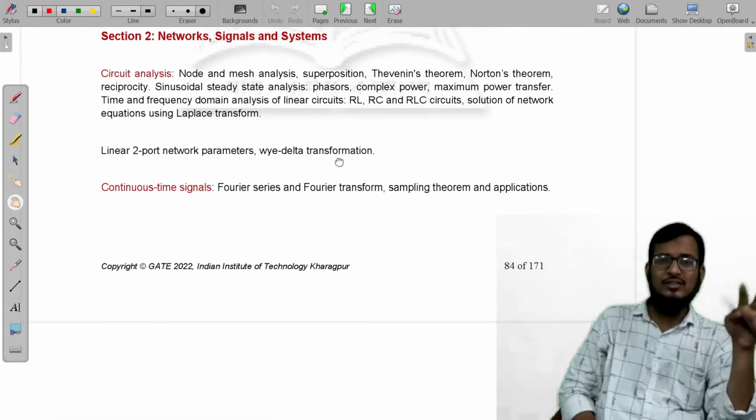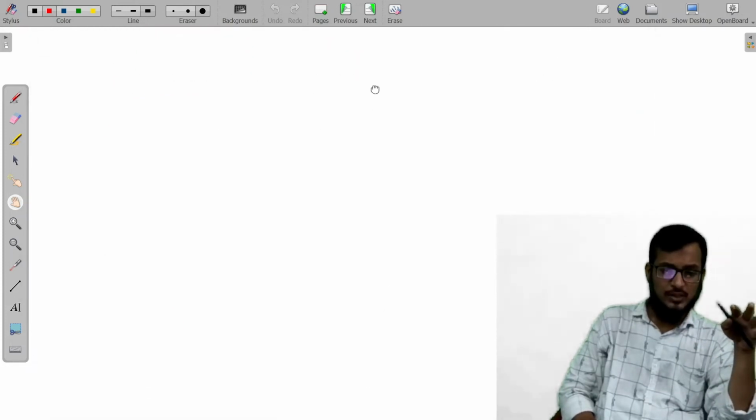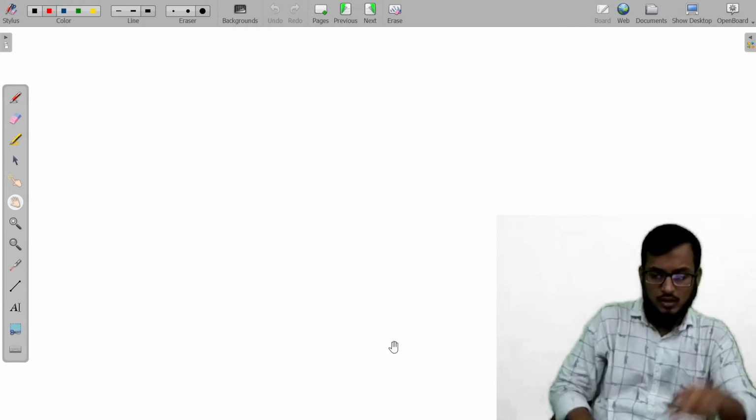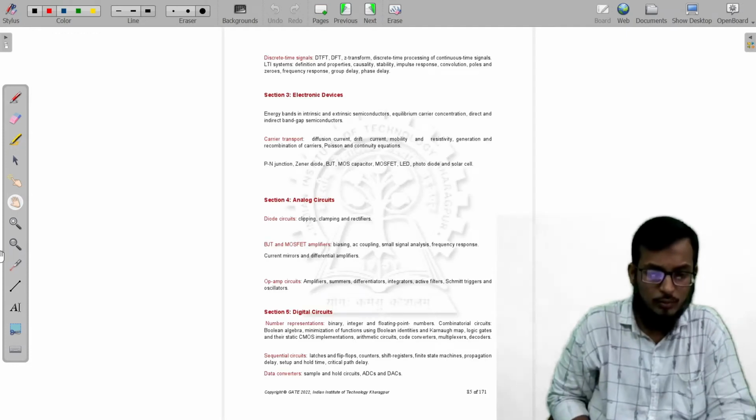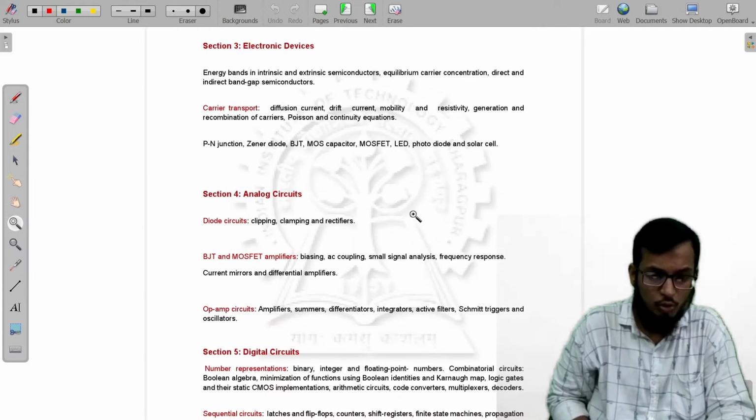You can read all of this. This is briefly the subjects. Signals will be there. Analog circuits also; there are no more changes.